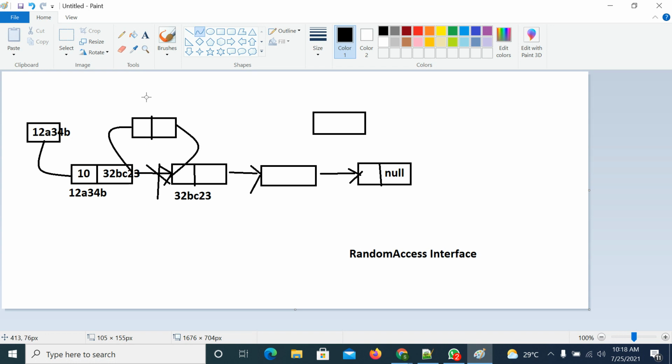So in the middle, the link will be disconnected. If you are inserting an element here, the link will be disconnected here. So this will be connected with this one, and this will be connected with this one. You don't need to perform any shift operations here. That's why you are reducing the time. System performance will be improved.